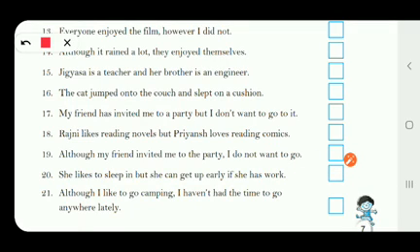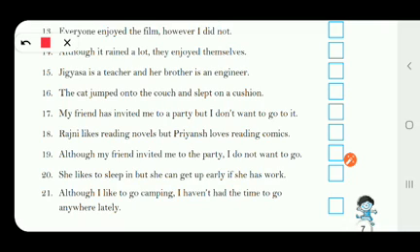19th one, although my friend invited me to the party, I do not want to go. The first one is the dependent clause and the second one is the independent clause. So it is a complex sentence. Now the 20th one, she likes to sleep in, but she can get up early if she has work.